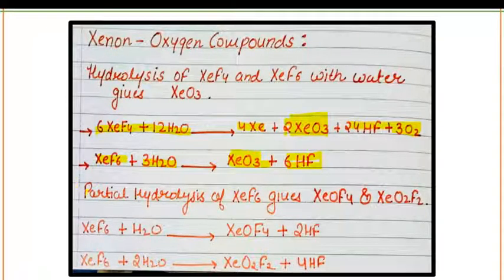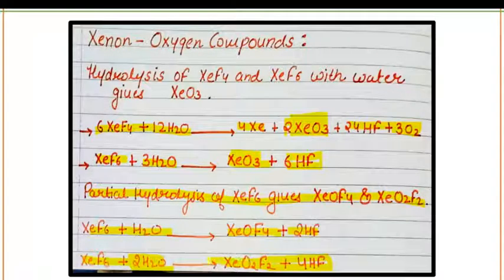When you talk about the partial hydrolysis of XeF6, it will give you XeOF4 and XeO2F2 type compound. XeF6 reacting with 1 mole of H2O will form XeOF4 plus 2HF, while XeF6 reacting with 2 moles of H2O leads to the formation of XeO2F2 plus 4HF.